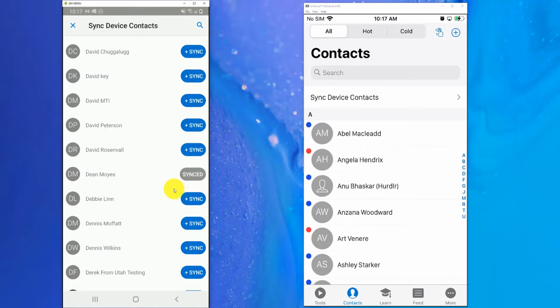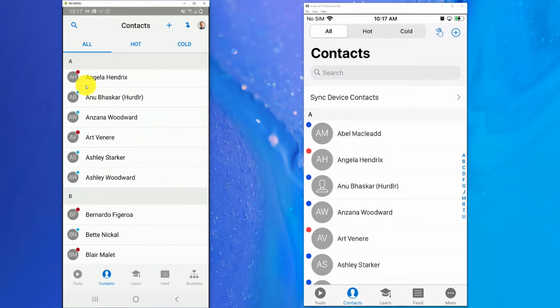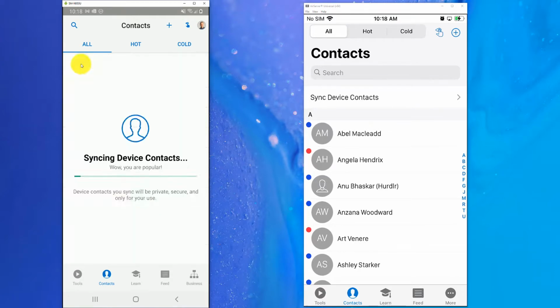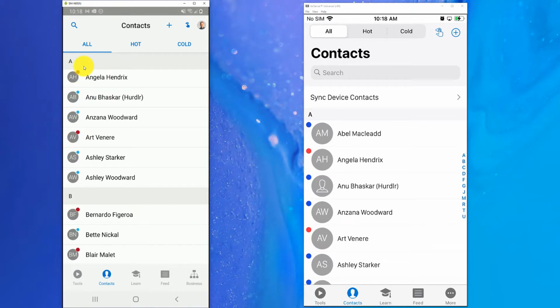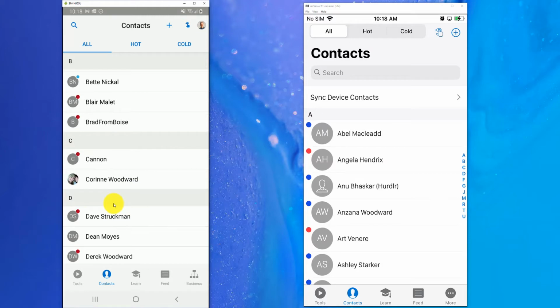And when you see the gray synced button, that means the job is done. So now if we hit the back button, I will have those contacts synced over. I already have contacts added into my app, and that's what you're seeing here with these different colors, the red, the blue. That indicates that those are hot and cold contacts. Now what that means is a hot lead or a hot contact is a contact that you're actively working with who wants more information about ASEA, so it's best to mark them as a hot or cold contact.